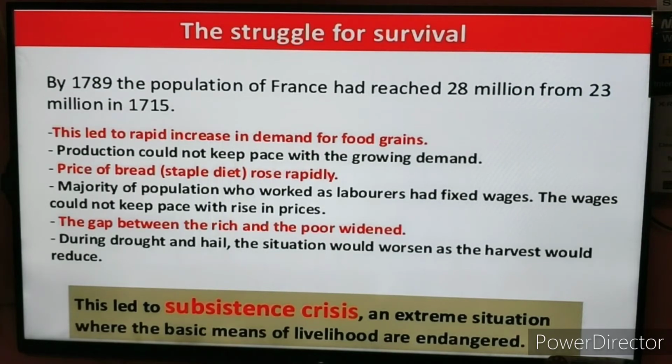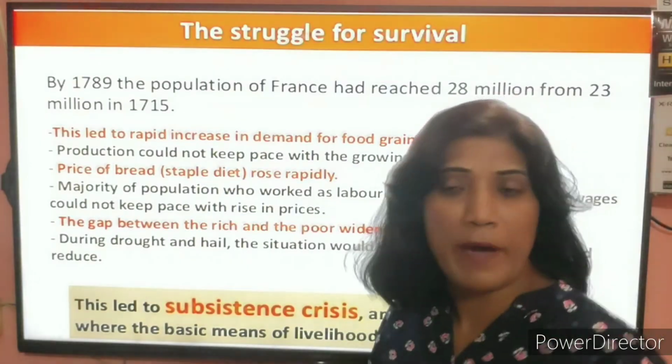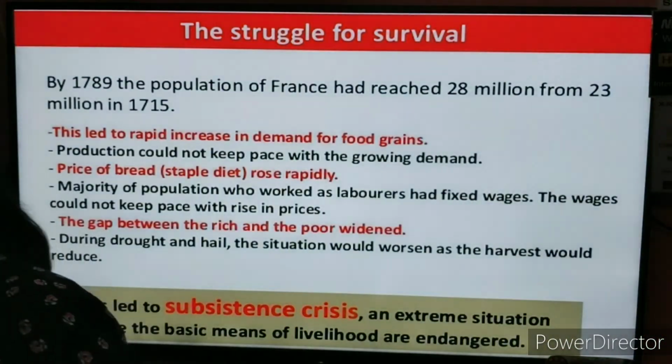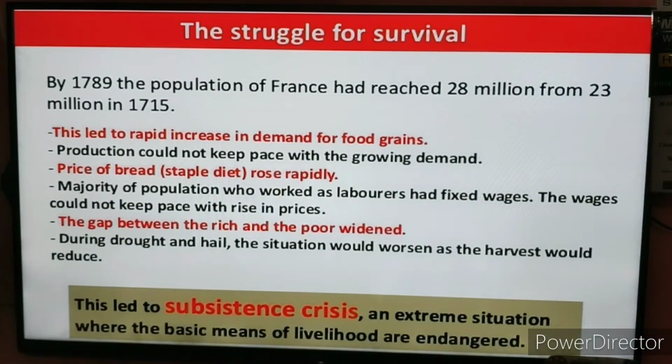this has made the condition worse day by day, and we have seen that it has led to subsistence crisis. What is subsistence crisis? An extreme situation. It is a situation when the person is unable to get the basic needs of his livelihood.